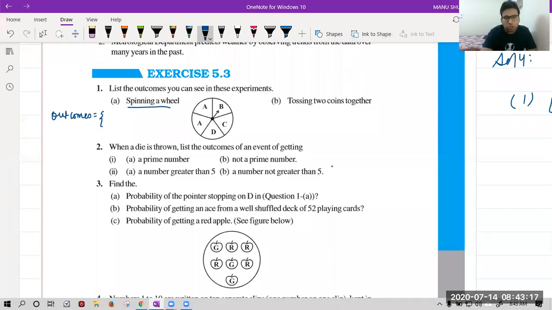Shubh is saying 4 outcomes: A, B, C, D. No, but you have to write all the outcomes which are possible. There are 2 A's, so you have to write 2 A's also. So you will write it like this: A, comma, B, comma, C, comma, D. So these are the possible outcomes.